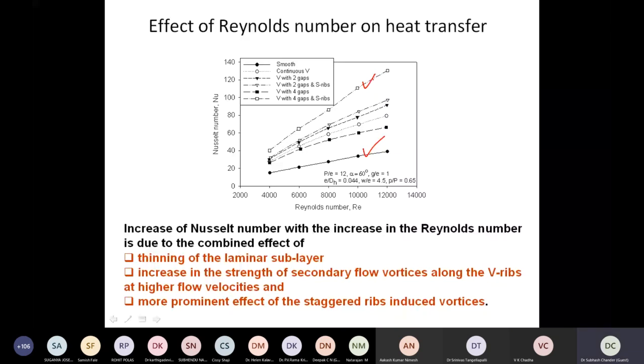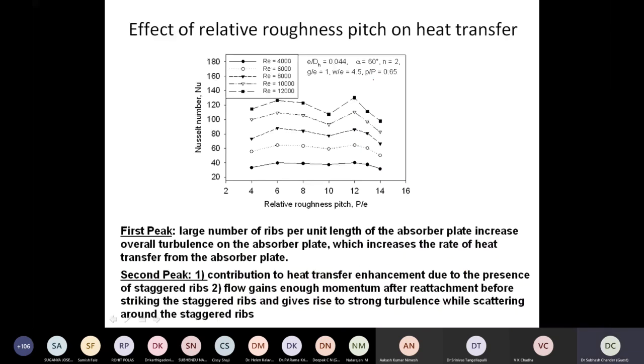So this is the important aspect that we could notice in our study: in earlier studies there was only one peak, but we could see 2 peaks in the Nusselt number with pitch. This means there are 2 pitches which give the optimum, and we could recommend 12 because a bigger pitch allows us to go for fewer ribs and a simpler design. This is the major thing that we noticed.